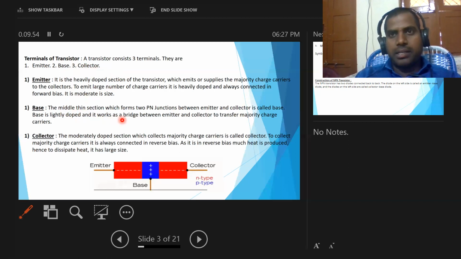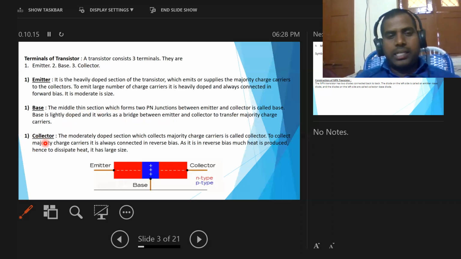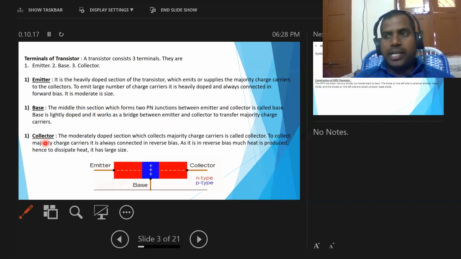It transfers the majority charge carriers from emitter to collector. Hence, the base behaves as a bridge in between emitter and collector. This base is lightly doped, and the third region is the collector. So collector is a moderately doped section. It always collects the majority charge carriers from the emitter.